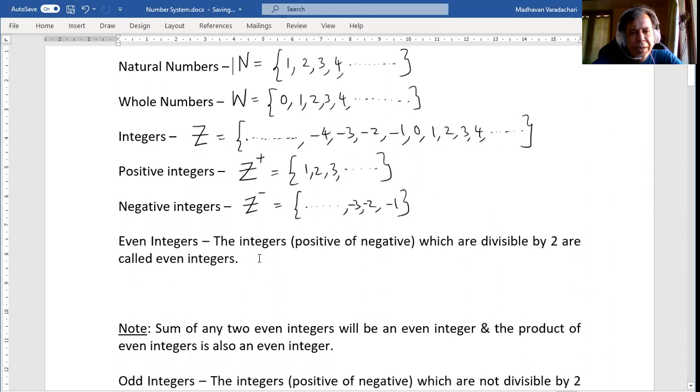Then even integers. The integers, whether positive or negative, which are divisible by 2 are called even integers.